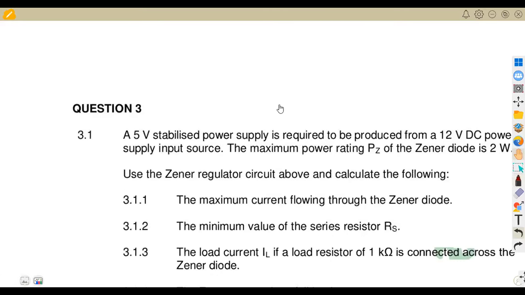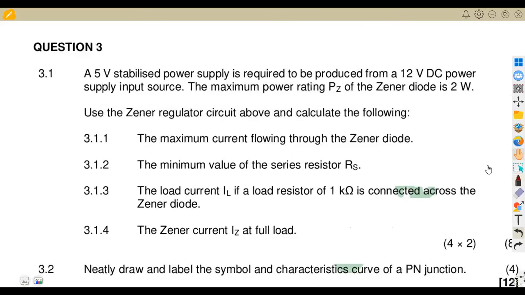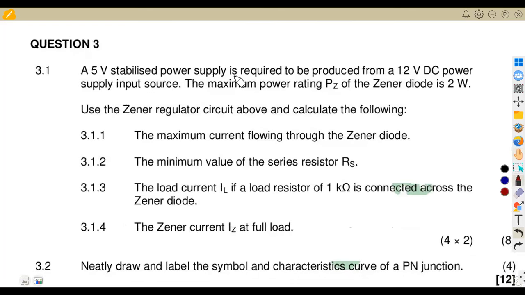So the question was, we are given that a 5-volt stabilized power supply is required, which is the output to be produced from a 12-volt DC supply input. So you're given the input of 12 volts and the output of 5 volts in this case.